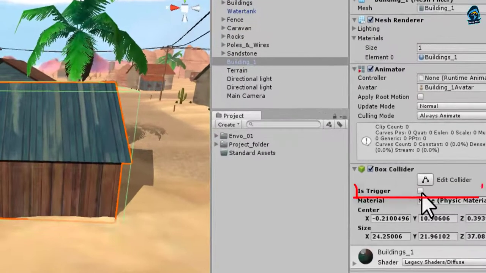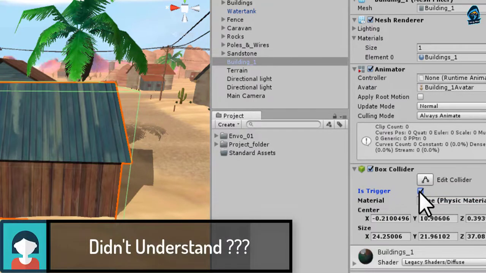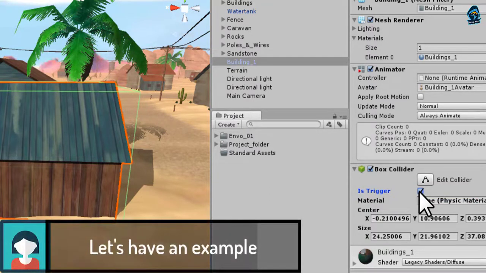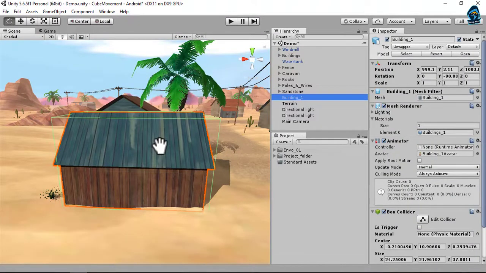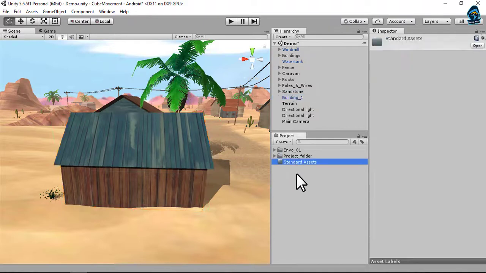The second property is Is Trigger. When you check this, it means you can pass through this collider, and if it's not checked, it means it's a hurdle. You cannot pass through it. Let's understand it with an example. Let's add the first person controller into the scene to check whether it can pass through this collider or not at runtime. I haven't imported the standard assets yet.